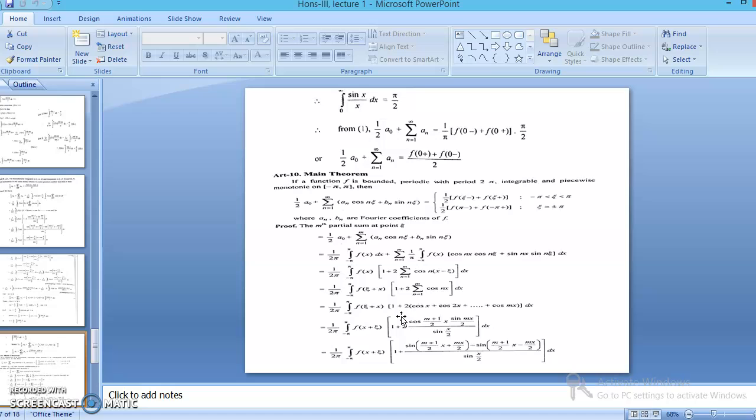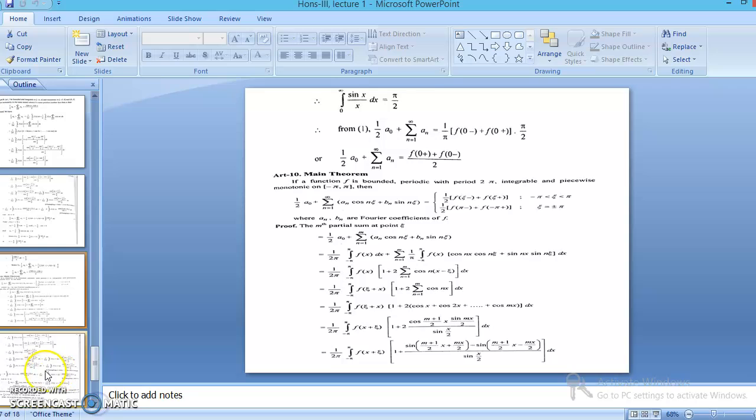In the next theorem, we are given that the function is bounded and periodic with period 2 pi. Then we have to prove this equation. All these steps are the same as in the previous theorem. We substitute the values of the Fourier coefficients: the value of a naught, then the value of a n, and the value of b n. Then combine these integrals, open this summation, and change this sum into its formula with the help of trigonometric formulas. The same steps are here.